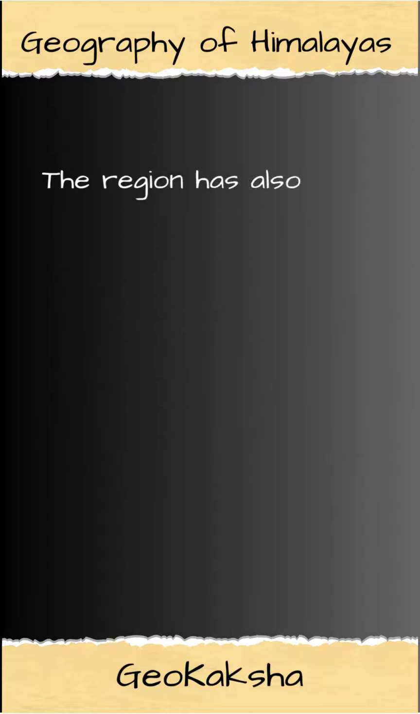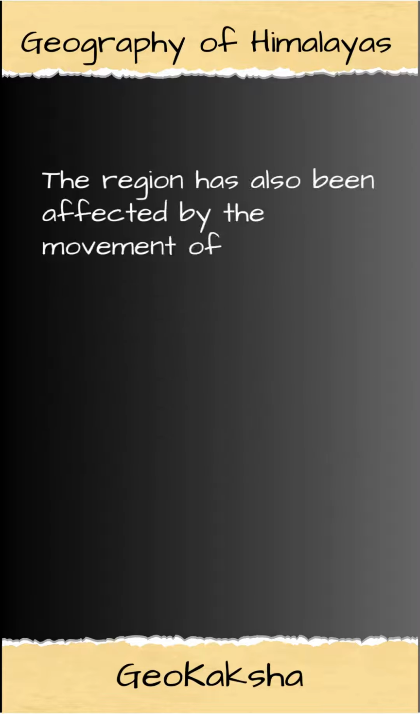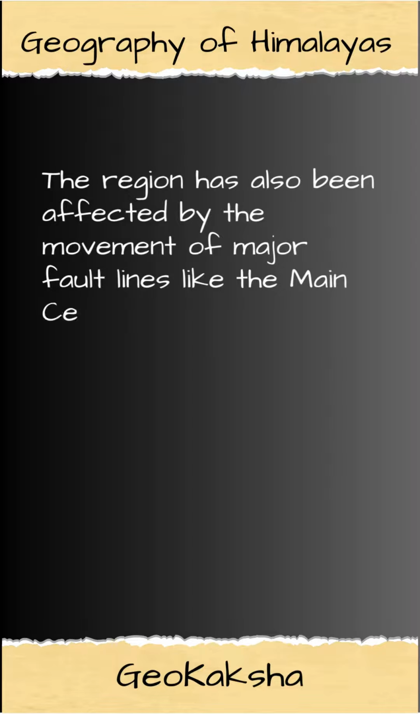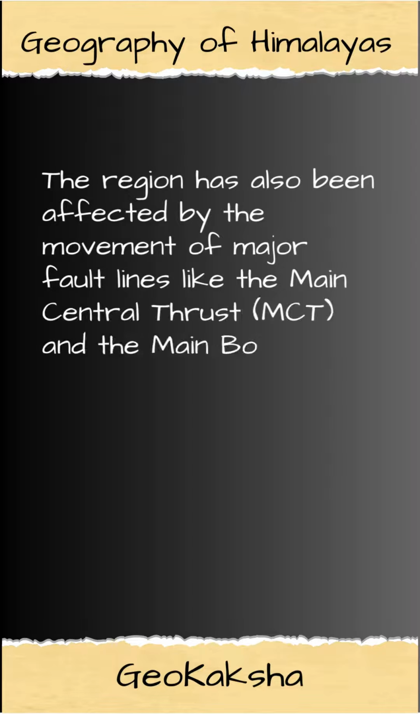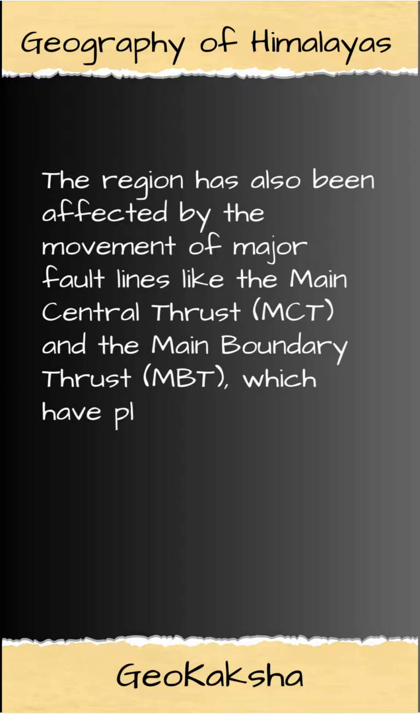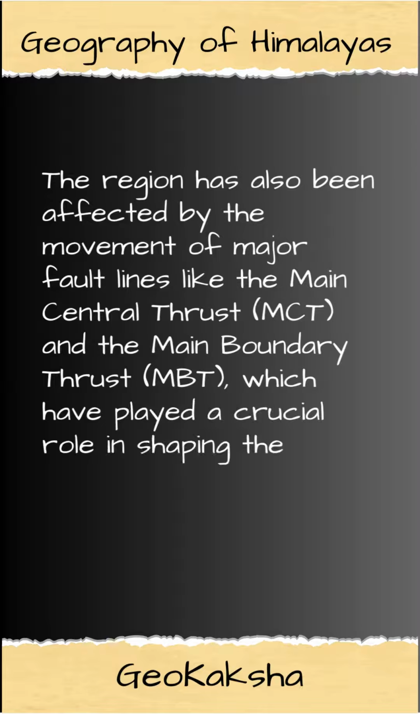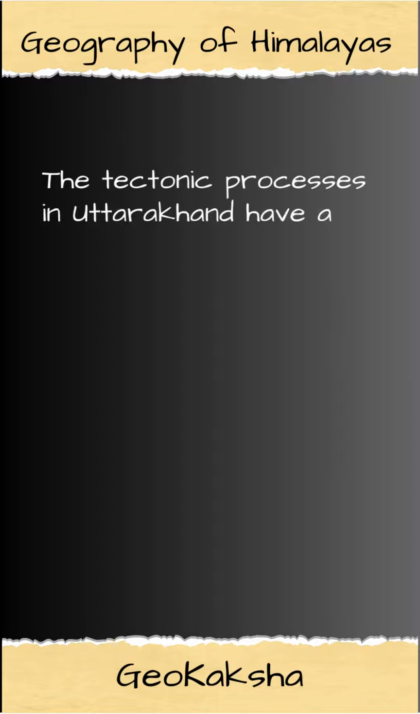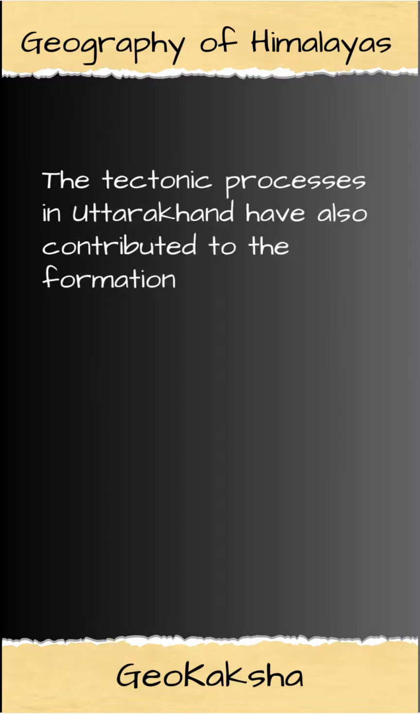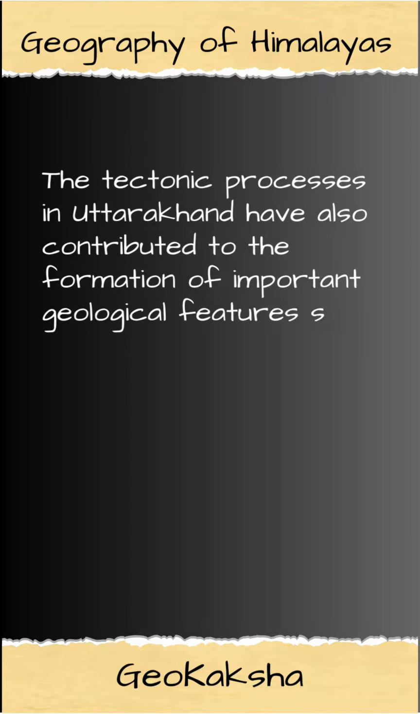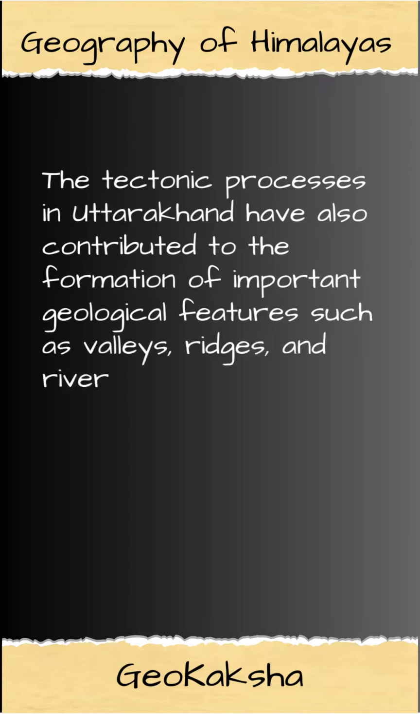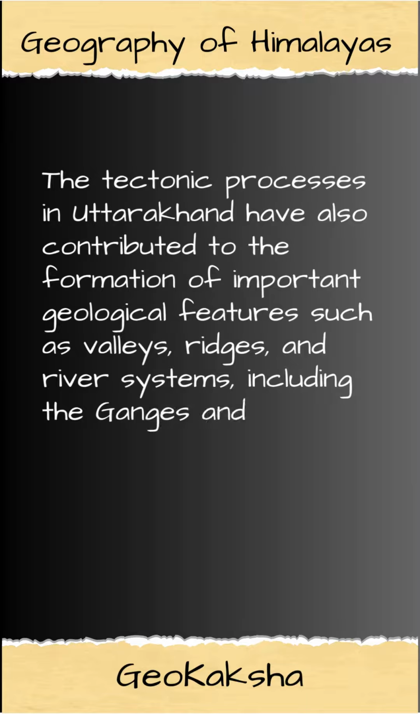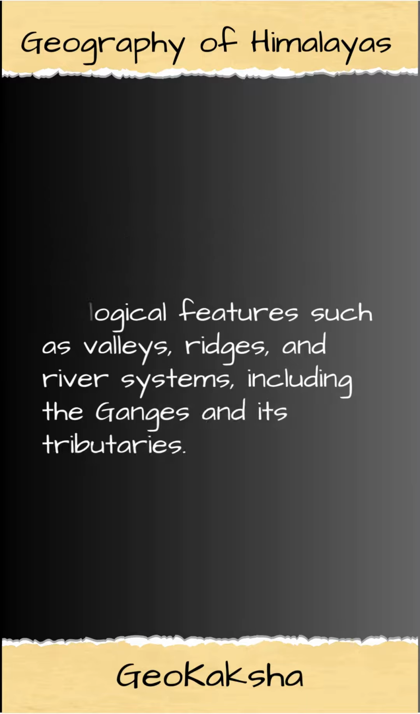The region has also been affected by the movement of major fault lines like the Main Central Thrust, MCT, and the Main Boundary Thrust, MBT, which have played a crucial role in shaping the landscape of Uttarakhand. The tectonic processes in Uttarakhand have also contributed to the formation of important geological features such as valleys, ridges, and river systems, including the Ganges and its tributaries.